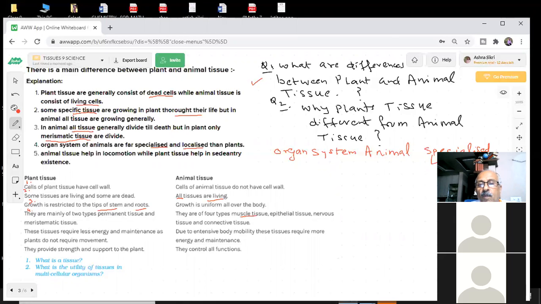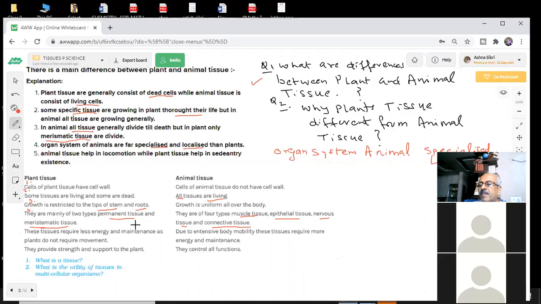Muscle tissue, epithelial tissue, nervous tissue, and connective tissue. And in plants, they have two types, permanent and meristematic tissue. This tissue requires less energy and maintenance as plants do not require movement.